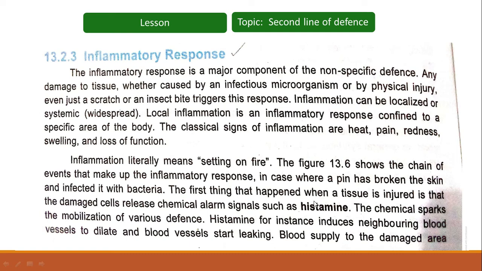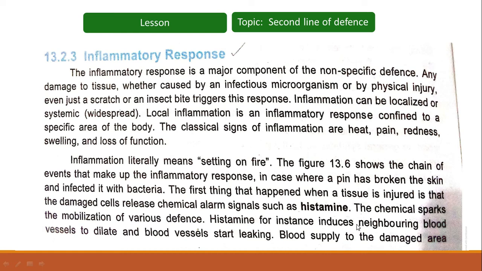Histamine is a neurotransmitter of the brain, spinal cord, etc. It will transmit certain signals to the brain. The chemical sparks the mobilization of various defenses. So as a result of this chemical, it will activate certain defense mechanisms.